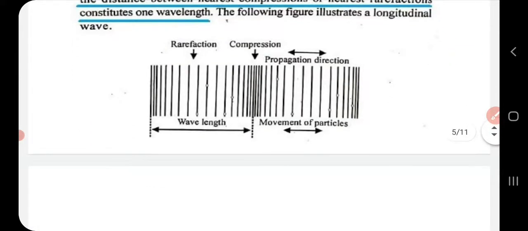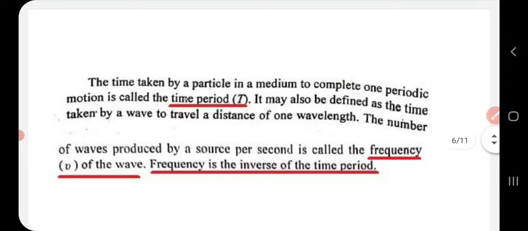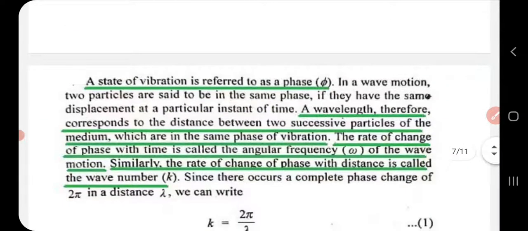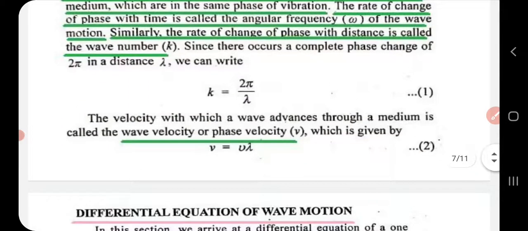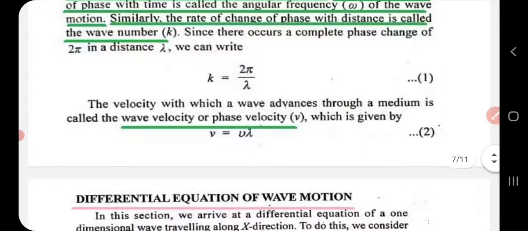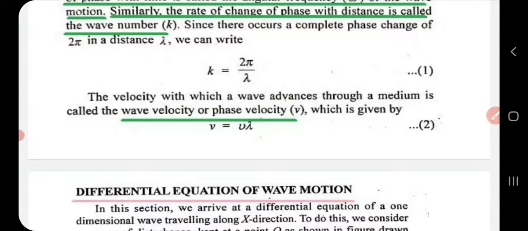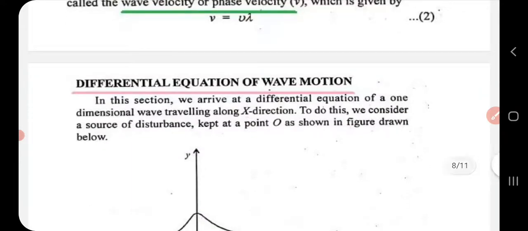Okay. Then what is meant by time period? What is frequency? What is phase? What is angular frequency? What is wave number? So when you are asked wave number, you have to write this equation 1 also. Okay. Then define wave velocity or phase velocity. Then this is most probably a 5-mark question, that is derive the differential equation of wave motion. So these are the important questions that are likely to be asked from today's portion.